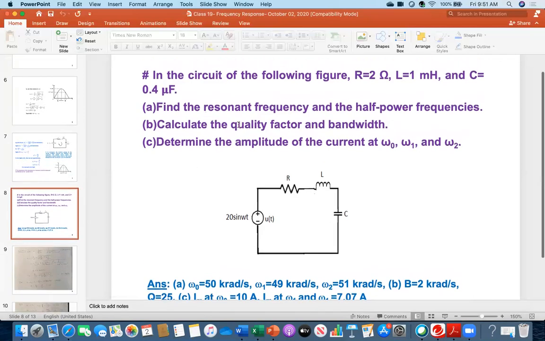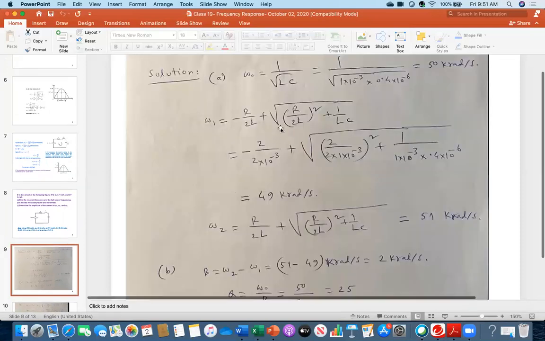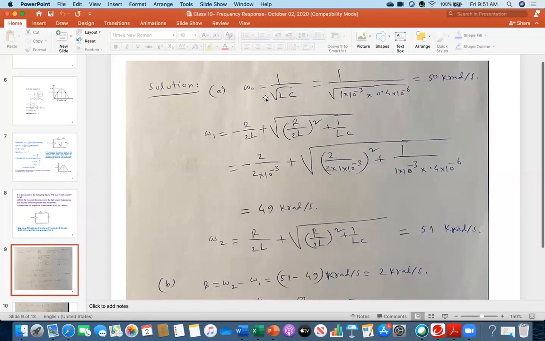So first, everybody see, those values R, L, C are given. I will be calculating the resonant frequency, and half power frequency means omega 1 and omega 2. So therefore, see everybody, omega naught. What is omega naught? 1 over root over LC. I'm just substituting the value of L and C. So L was 1 millihenry, so 1 multiplied by 10 to the power minus 3. Capacitor was 0.4 farad, sorry, microfarad. So I converted into farad. So ultimately I got 50 kiloradian per second.